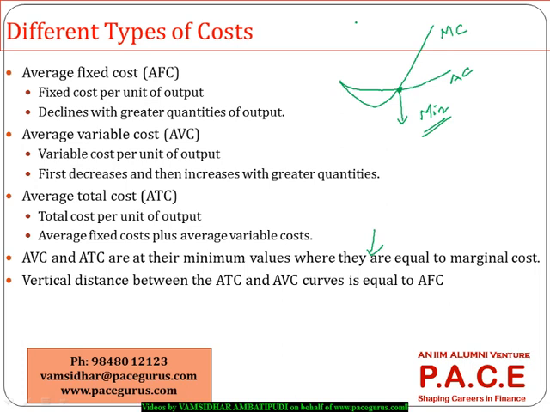And the other point we have already discussed, the vertical distance between the average total cost and the average variable cost in the graph is nothing but the average fixed cost. This is a very important point. We'll be using it many times, even in various other slides, where the cutting of the marginal cost curve with the average cost curve happens at the minimum most point of the average cost itself.